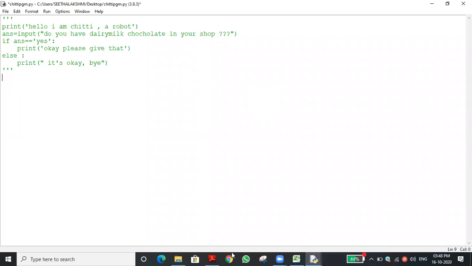Which statement is used to display a message? Display means what? Okay, print. Very good. Print a message. So can you say the statement? What do I have to type? First, what do I want to type? I want to print the message. How to print it? Print of. Very good.